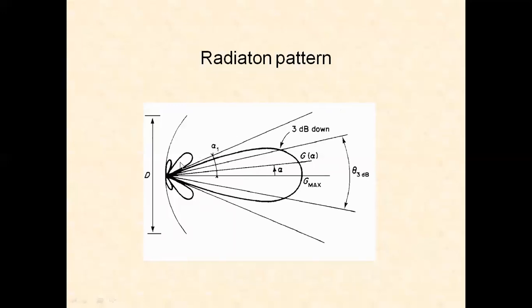We also have the beam width between the first nulls. This is a first null, another null. Nulls are the minimum energy points. So if we take the angular separation between this line and this line, we call it the beam width between the first nulls. So the radiation is only towards a particular direction. So it has the strong radiation in a particular direction.